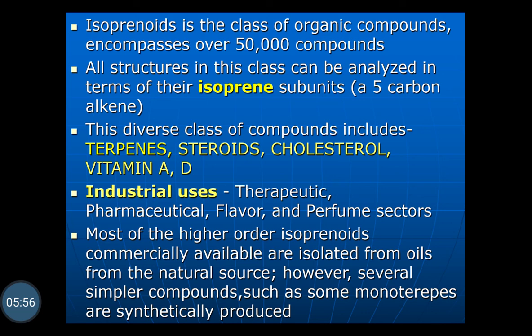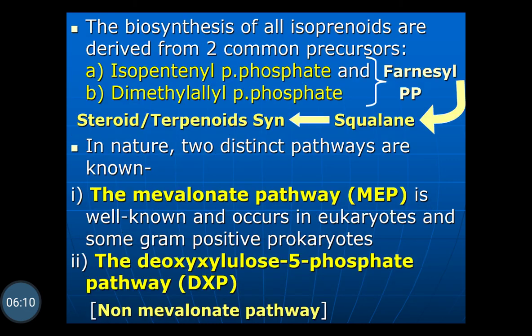However, several simpler compounds such as some of the monoterpenes are synthetically produced, but mostly one has to depend on the plant source for these terpenes. The biosynthesis of all isoprenoids is derived from two common precursors. They are isopentenyl pyrophosphate and dimethylallyl pyrophosphate, and they form the farnesyl pyrophosphate. From the farnesyl pyrophosphate, formation of squalene takes place and it will lead to biosynthesis of the different terpenoids and the steroids.